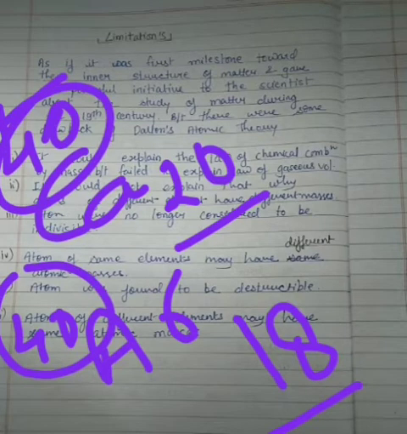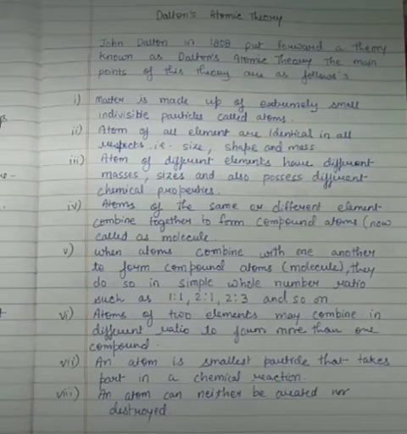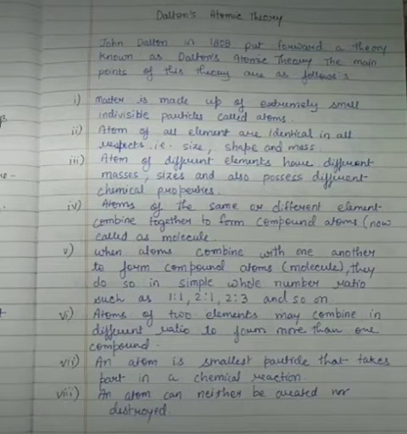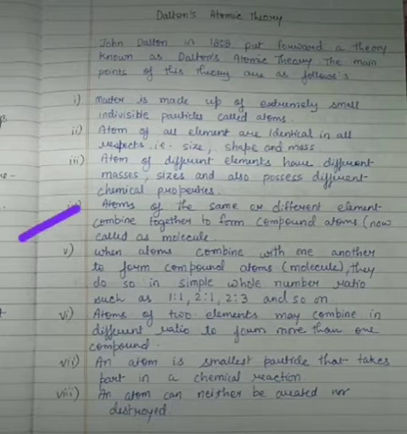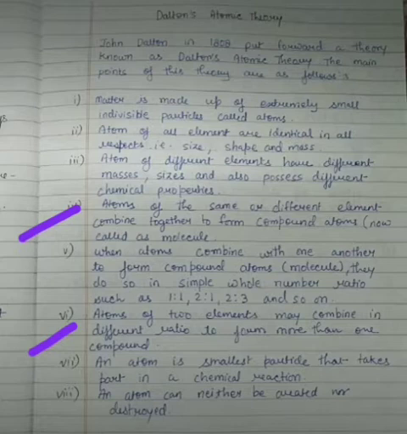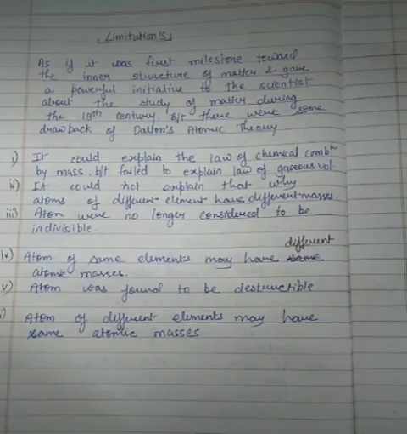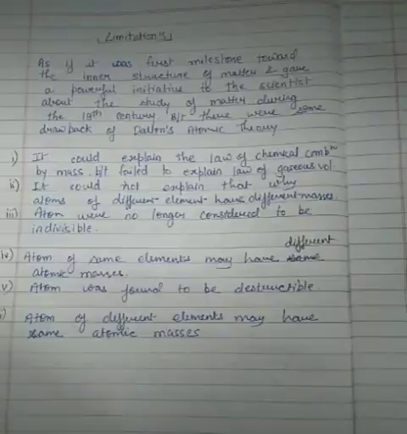And when you see the concept of Dalton, here he has said that atoms of the same element combine together to form compound atoms, and when they combine with one another, the smallest particle is formed. Atoms of two elements may combine in different ratios to form more than one compound. So these lines or these theories have limitations, and then the modern theories came.